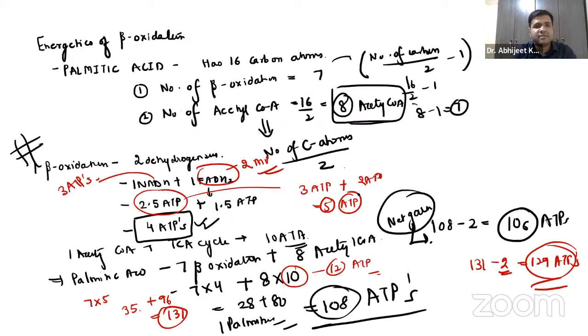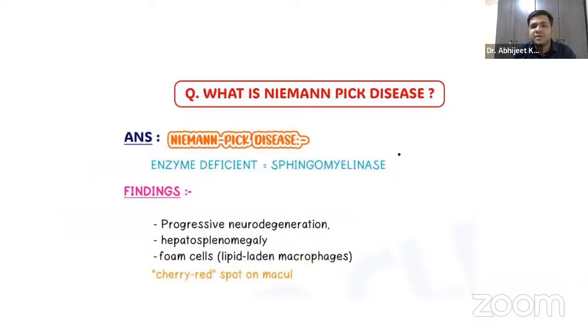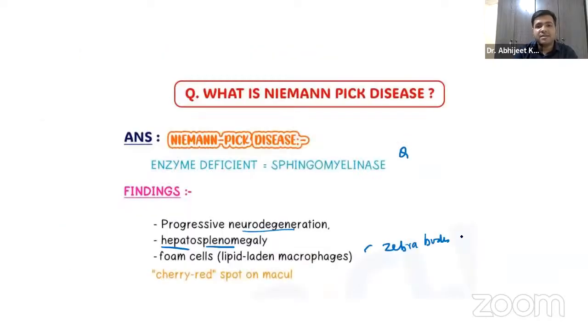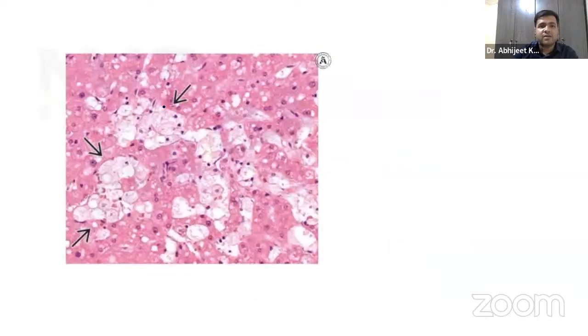Now let us just try to see over here, guys. The enzyme deficient is sphingomyelinase. Progressive neurodegeneration occurs, guys, right? Obviously, I have told you the cherry red spots on macula will be seen, right? There are the lipid-laden macrophages, and that is nothing but the zebra appearance, guys, the zebra bodies appearance. The size of the liver and the spleen both will increase. If you could just see it over here, guys, that is the zebra bodies appearance. The foam cells are there, right? The lipid-laden macrophages are there.